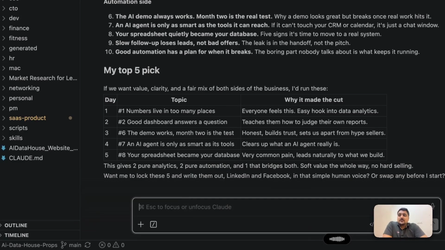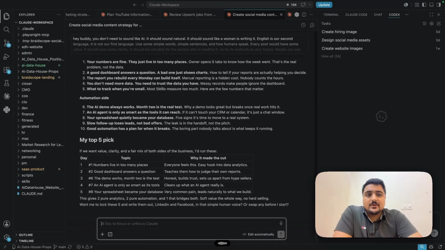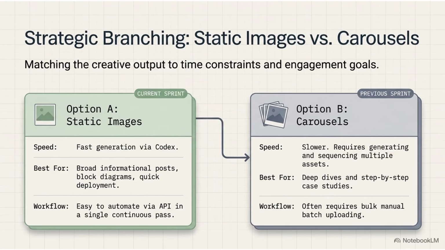Okay, yeah, let's give with all of them, and create content for that, for LinkedIn particularly, and then create prompts for Codex, your sub agent who will be generating images. By following AI Data House logo, theme, and all that, you already know all of that stuff. It should use the AI Data House logo that is already in the folder. It should use the same colors as well. So give me the detailed guide that I can just head over to Codex so it can generate images for me. Maybe this time we can skip carousels and we can just generate images to make it faster.